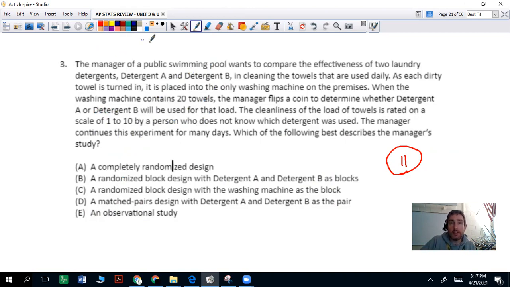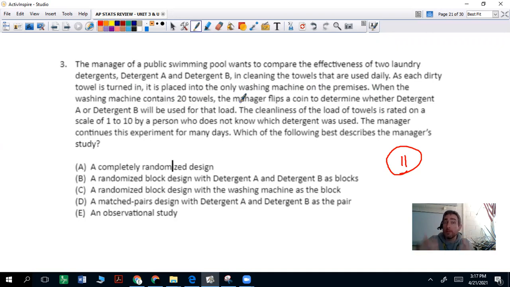All right, in this experiment, we have 2 laundry detergents, detergent A and detergent B, in cleaning the towels that are used daily. As each towel is turned in, it's placed in the only washing machine on the premises. 1 washing machine, right? So we're not comparing washing machines. We have 1 washing machine, and it's either going to have detergent A or detergent B. So the washing machine contains 20 towels. Manager flips the coin to determine whether detergent A or detergent B will be used for that load.